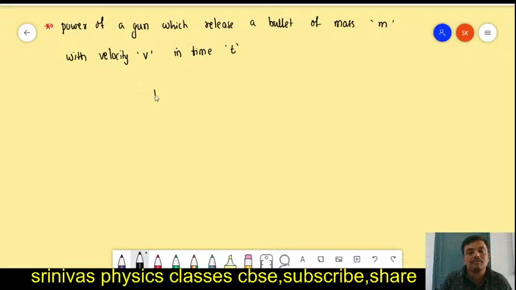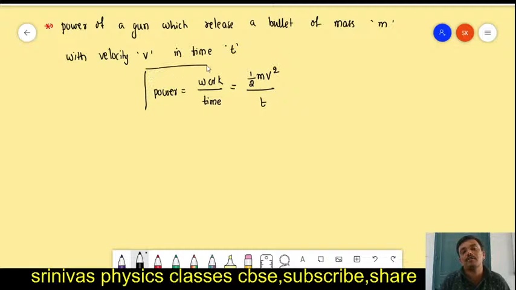The power formula is again work by time. The gun is doing the work here, giving kinetic energy to the bullet. So power of the gun is equal to work done by the gun by time. Work done by the gun is equal to the kinetic energy of the bullet, which is half mv square, divided by time t. This is the power of a gun which releases a bullet of mass m with velocity v.